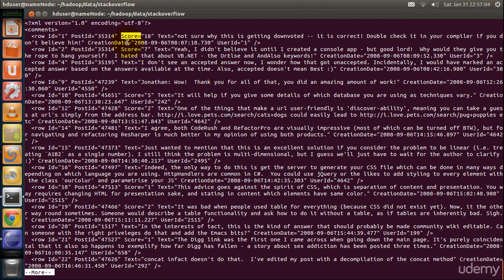Next we have the score of the comment. With this field, they can determine the quality of the comment. Some people may simply comment just for the sake of commenting, and some people's comment may be really useful. So this field is used to determine the quality of the comment. The text field contains the actual comment.